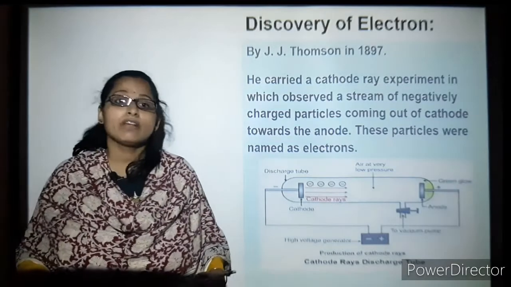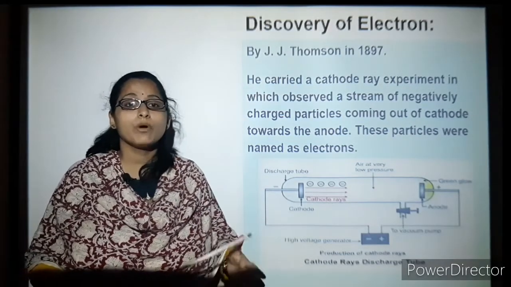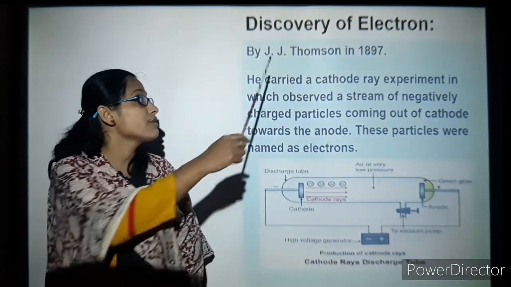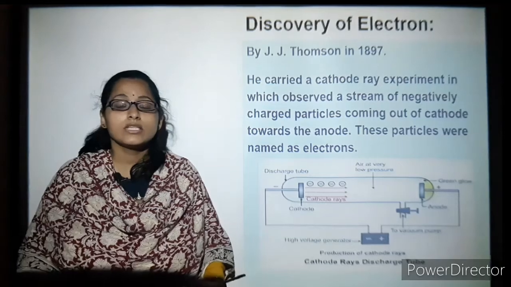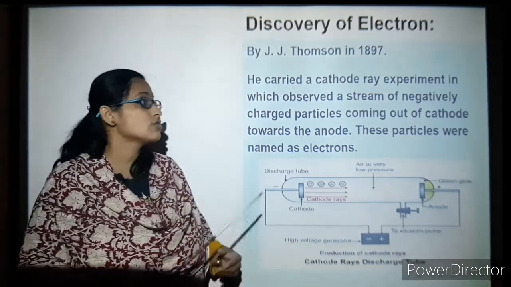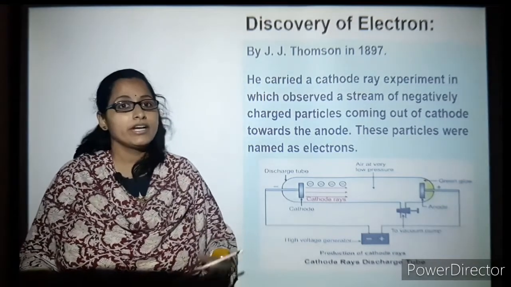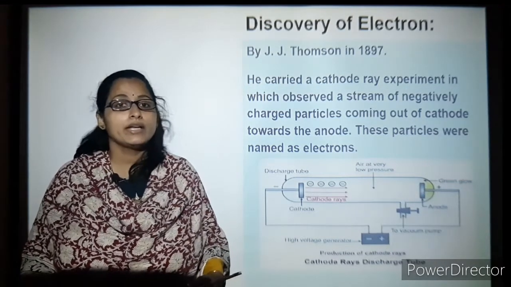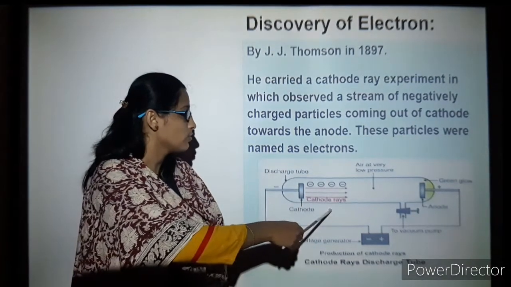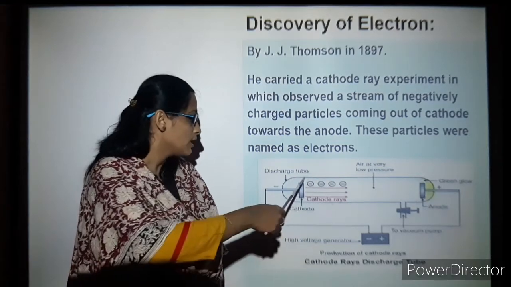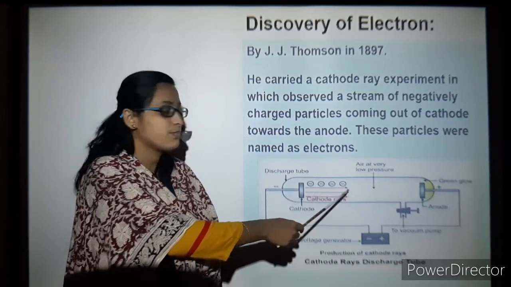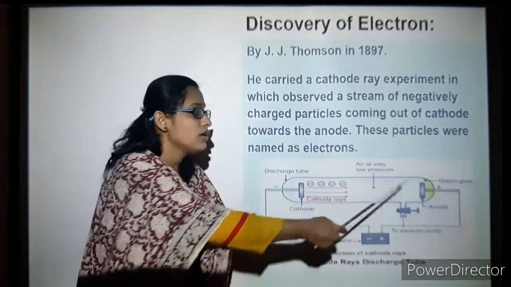Discovery of the electron. First we should understand the subatomic particles discovered initially by the scientists. The electron was discovered by J.J. Thomson in the year 1897. In his cathode ray tube experiment, he took a discharge tube and was able to stream negatively charged particles from the cathode to the anode.